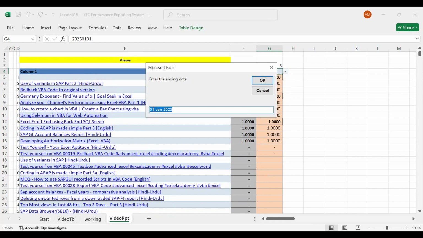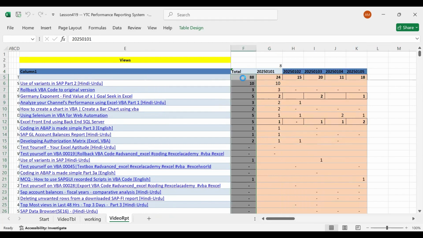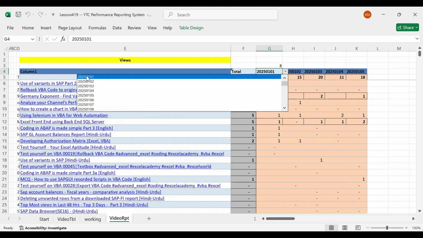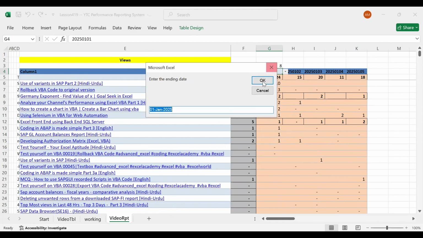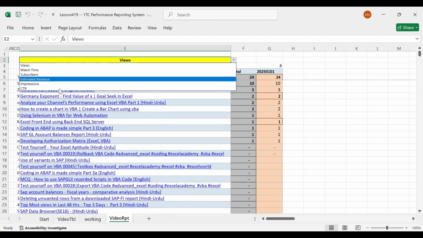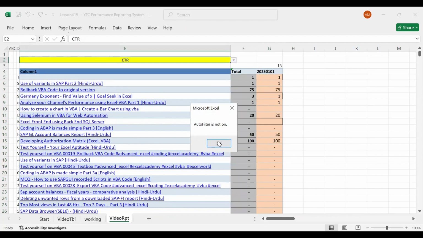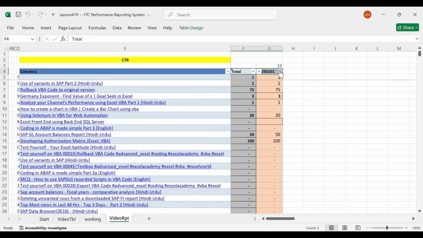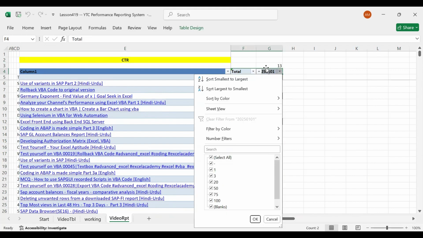So say, for example, 1st of January to 5th of January, 5 columns. It will come up with the 5 columns, and it will adjust the number format as well in addition to the change in the formula. And if you change it back to, for example, CTR, the cell numbering format will also be changed.